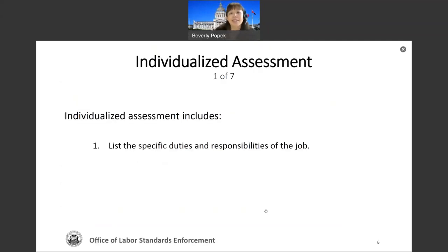Now, let's get into the details of different parts of the notice here. So number one, list the specific duties and responsibility of the job. You should include all of the information you've posted online, you've shared with the applicant verbally or in writing. And in writing, it can be email or text messages. So review the information about the job and the responsibilities before you perform the individualized assessment. Focus in on what these items are.